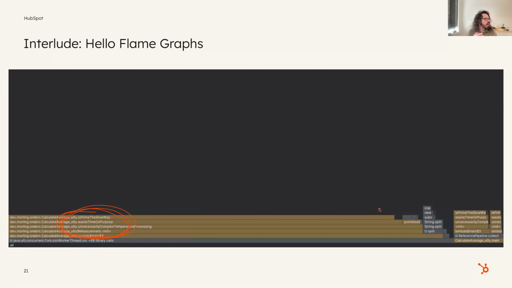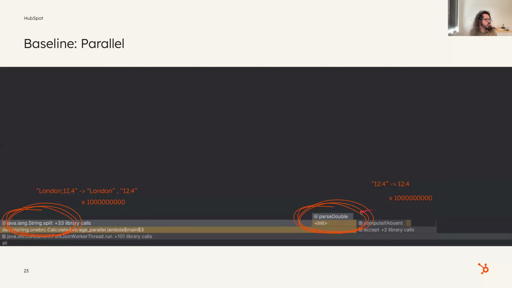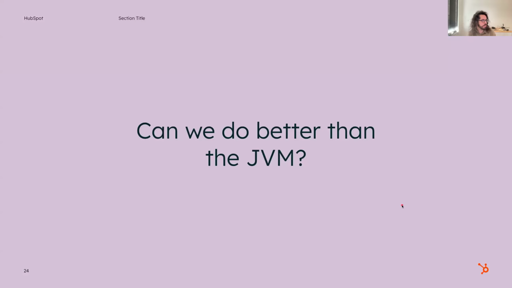So now let's look at what the flame graph for our baseline parallel implementation looks like. One big thing that we see here is string dot split, right? That's basically taking our London semicolon 12.4 and turning it into London, 12.4, and doing that 1 billion times. So that takes a lot of time, right? And similarly, there's parse double here. So basically 12.4, the string, turned into 12.4, the number. And again, we're doing that 1 billion times over and over again.